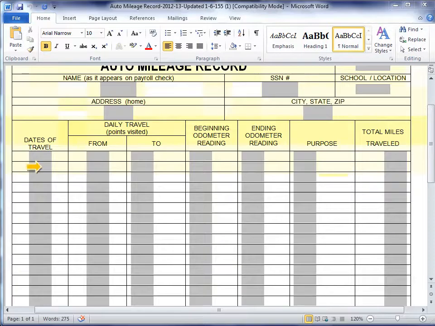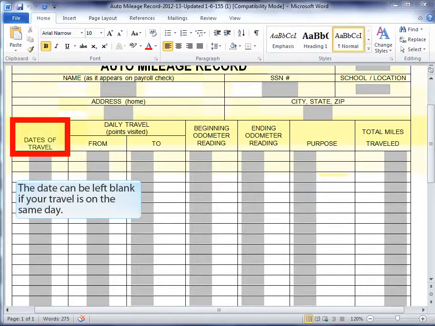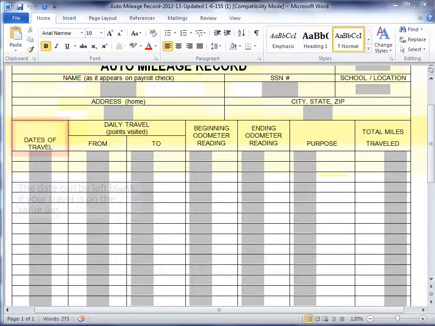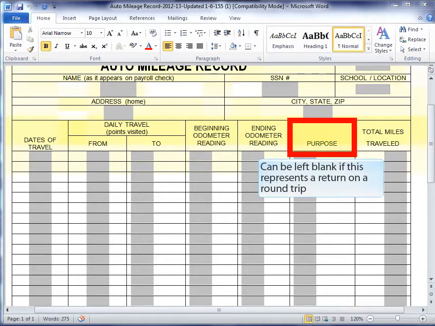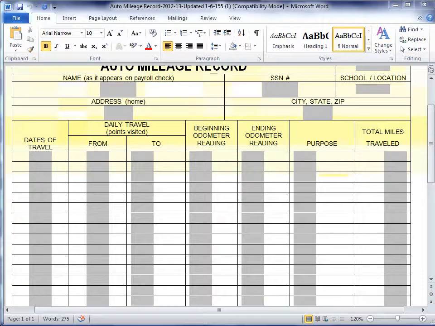Repeat the information on the next row for your next leg of your trip, or for your return home. The date, if the same, can be left blank for the return trip. Your from is now your new starting point, and your to is your new destination. Beginning and ending odometer readings, the purpose should be the same. You may choose to leave this row blank for the purpose of reporting a round trip on the same day. And finally, your total miles traveled.